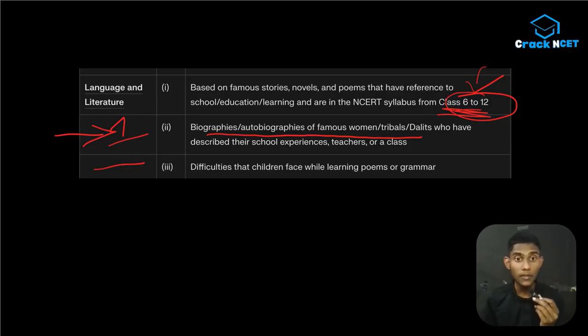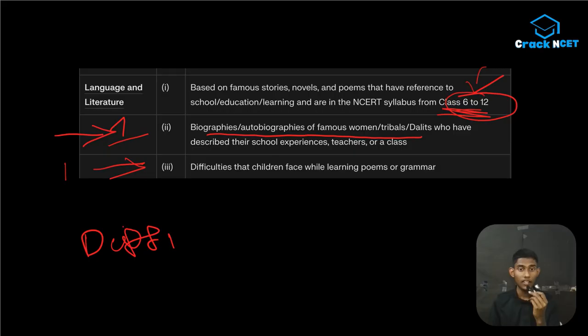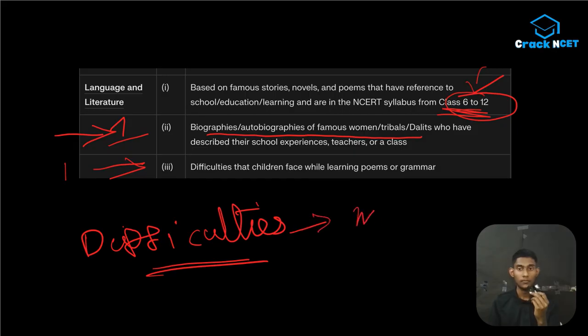Maybe you can also expect a question from here, because as we have discussed before, the difficulties that children face are a very important topic, whether it's maths, language, or social science.